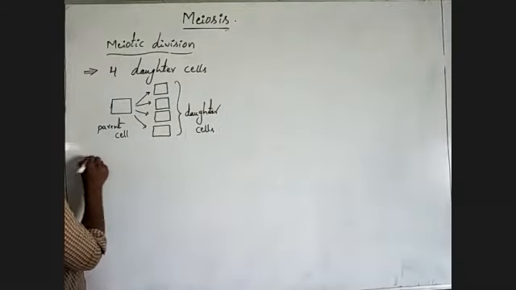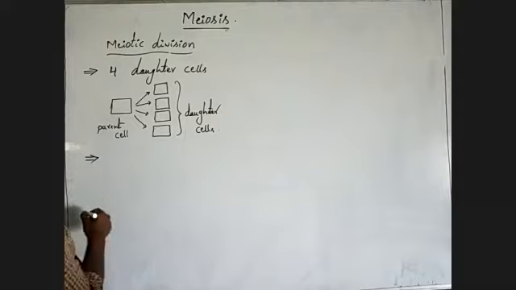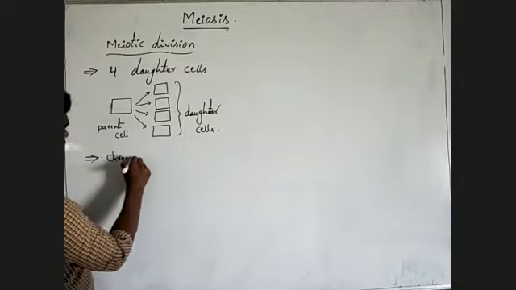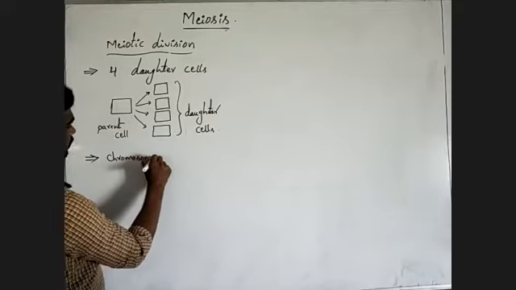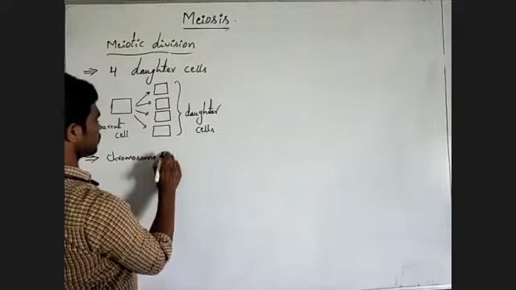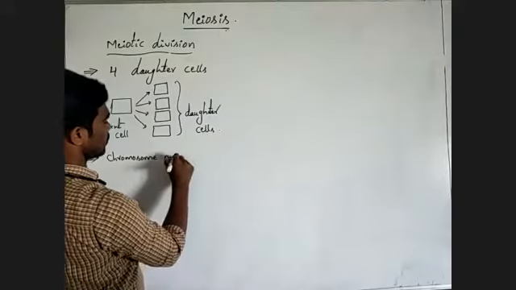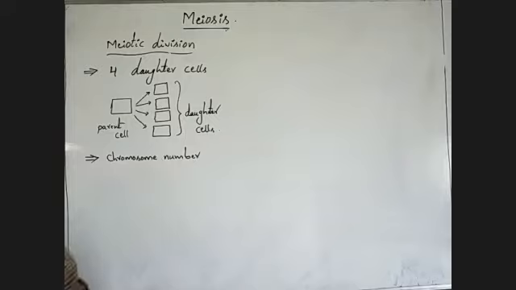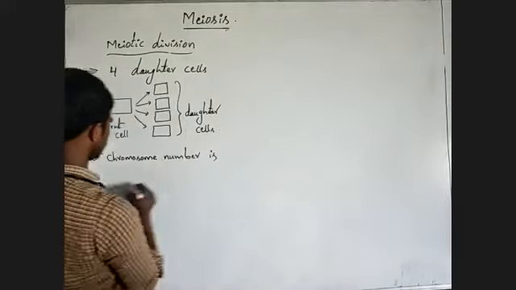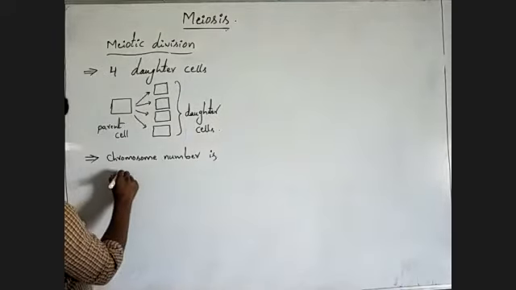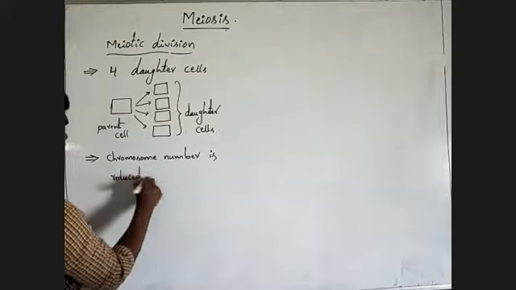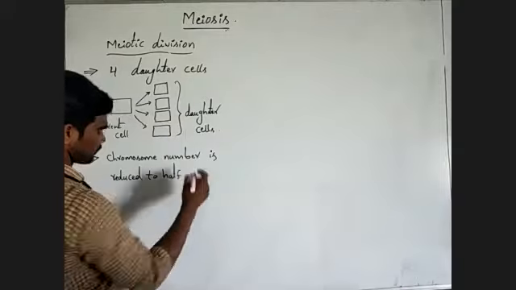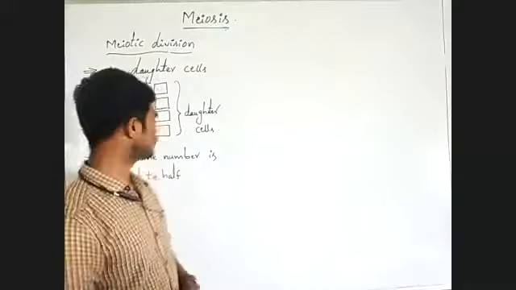Next, another important characteristic feature is chromosome number. Chromosome number is reduced to half. Listen carefully.